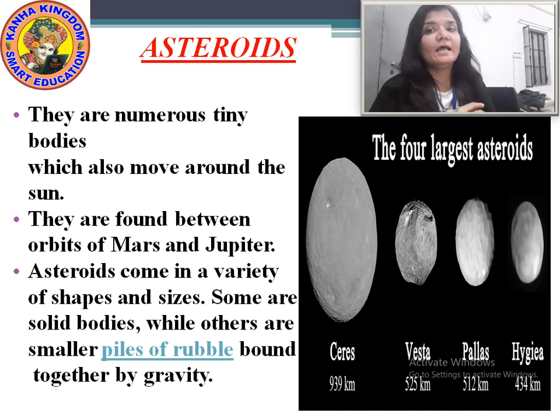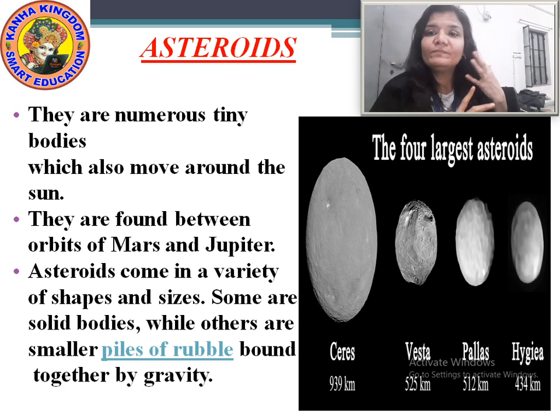Now, moving to the asteroids, what are asteroids? The asteroids are the numerous tiny bodies which also move around the sun. Now, where are these asteroids found?